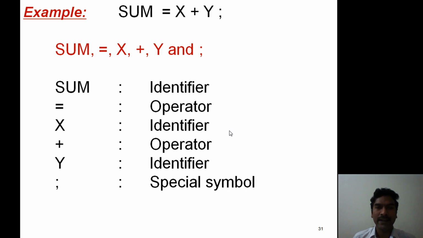In such a way, every possible unit comes under any one of those 6 categories: keywords, identifiers, constants, strings, operators, and special symbols. Here the first one, keywords. Previously we discussed this concept.